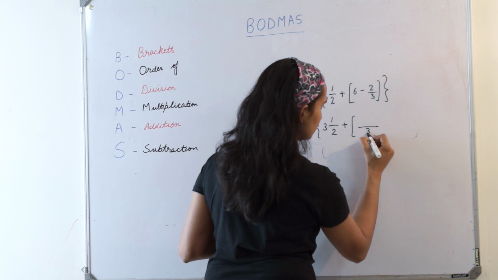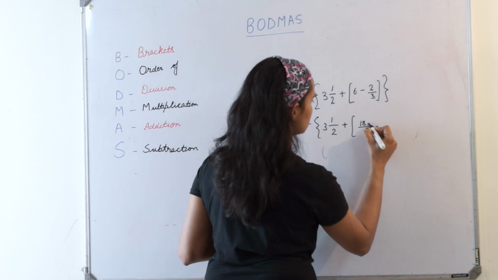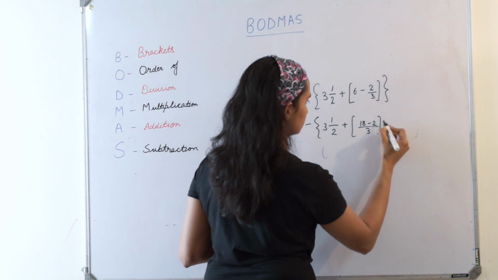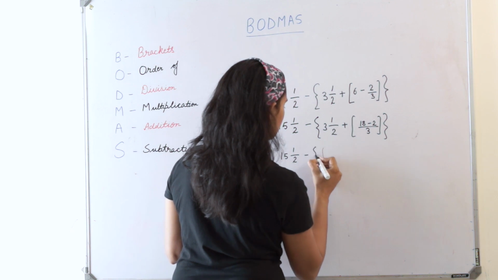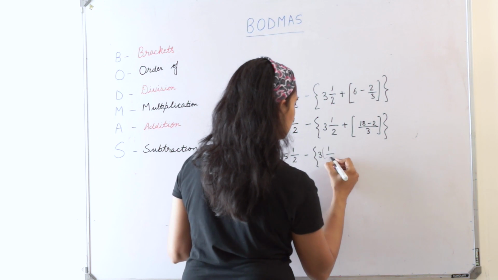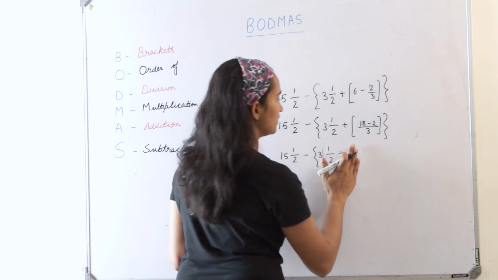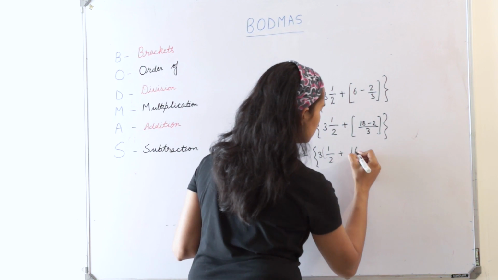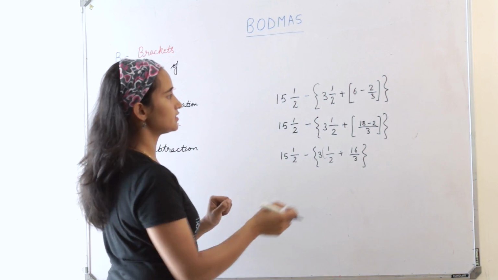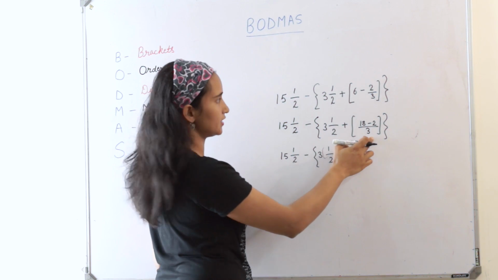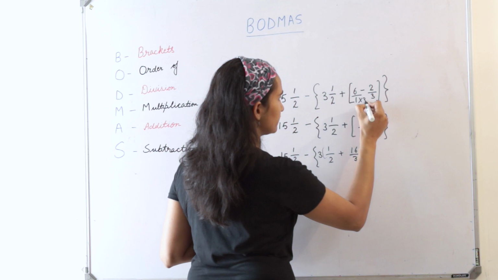So I will take LCM. 18 minus 2 is 16. So I can directly write the answer 16 by 3. Yes. This is the way to solve the fractions in addition and subtraction. So how do we solve it? You have learnt in the previous classes.